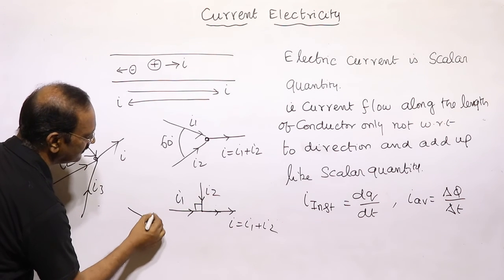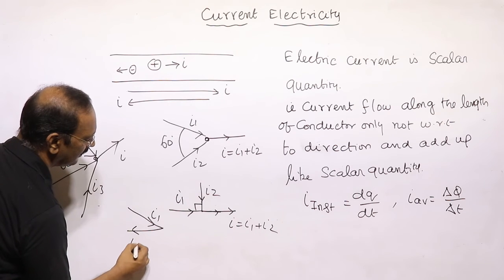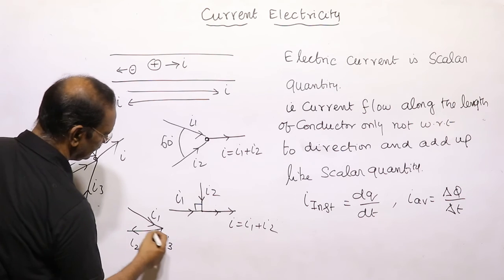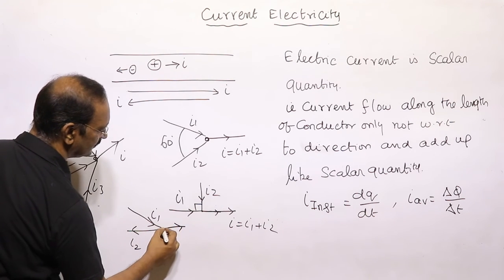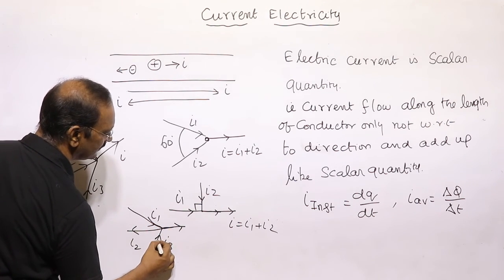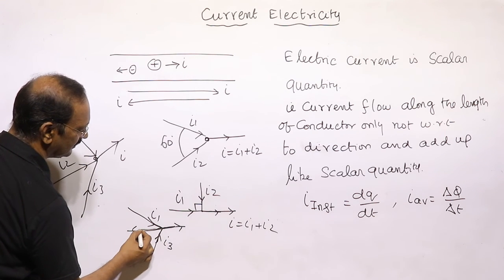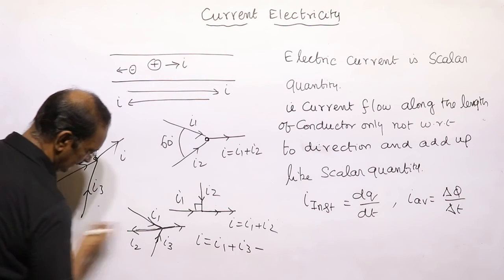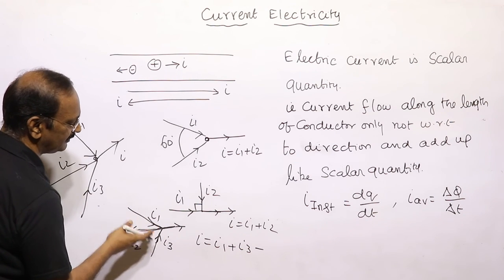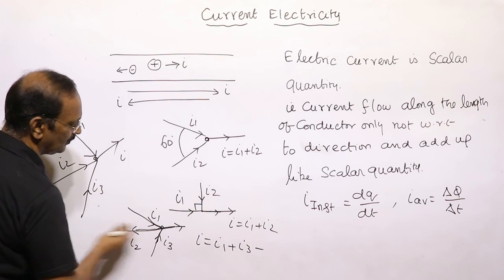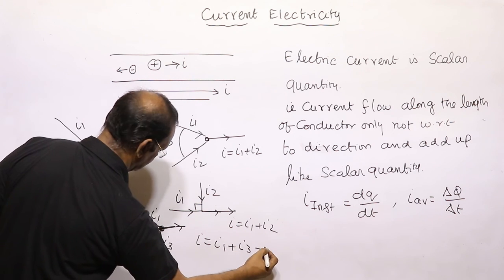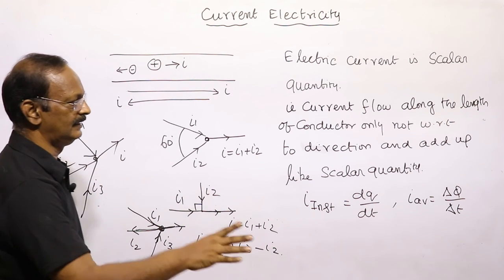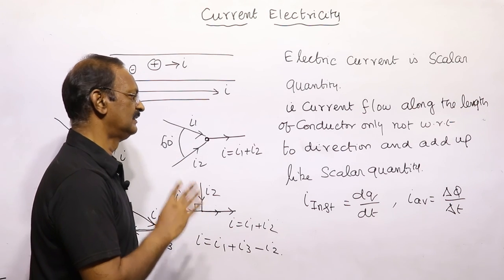If one current I1 is coming this way, another I2, and one current I3 flows away from the junction, the net current is I1 plus I2 minus I3. Going towards the junction is taken as positive, and going away from the junction is taken as negative. So current is always a scalar quantity. It does not follow the directional property, and it adds up like a scalar quantity.